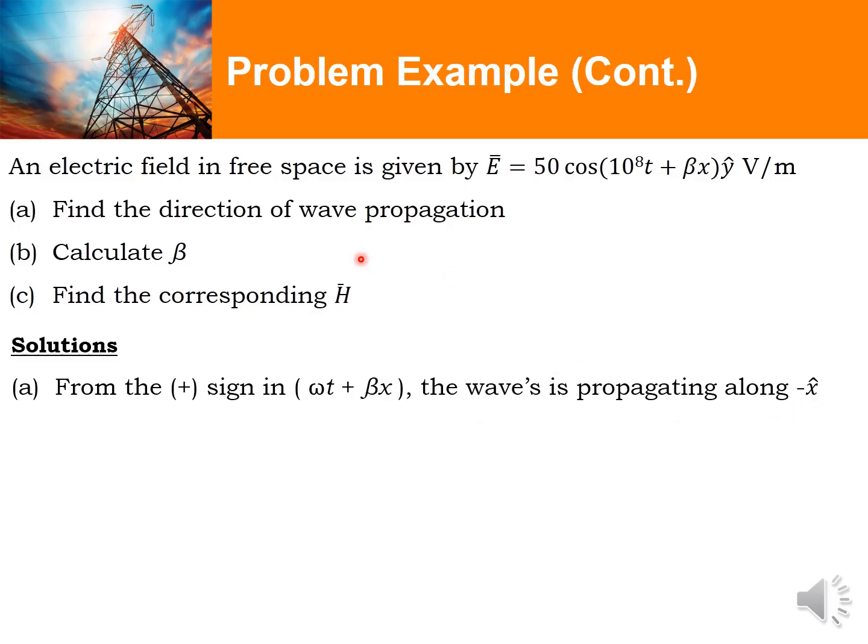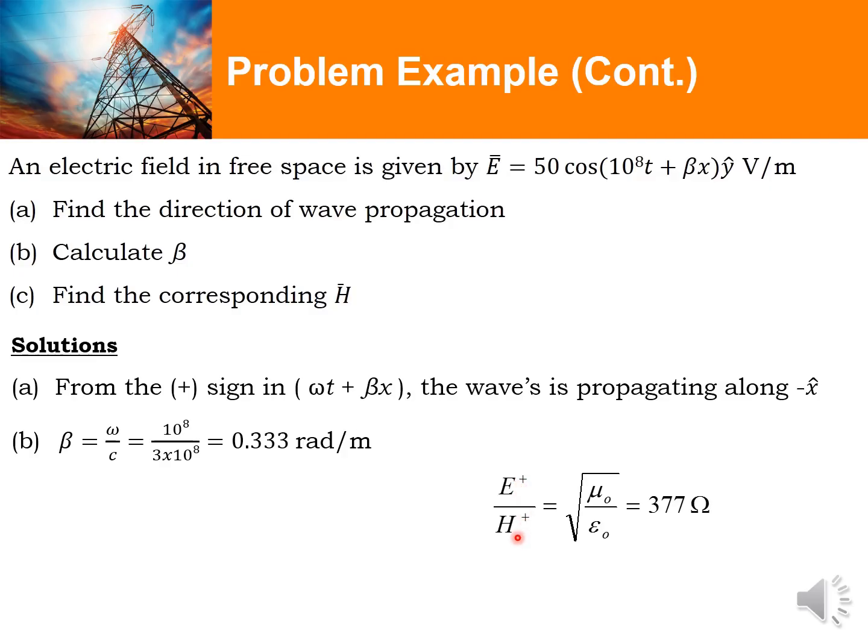To determine beta, from the previous definition, that is equivalent to omega divided by c, or u, the speed of the wave within free space, we get beta equivalent to 0.333 radian per meter. To find the corresponding H wave equation, we can use this relation to determine the magnitude of H. Given that the magnitude of the electric field is 50, the magnitude of the magnetic field is 50 divided by 377.